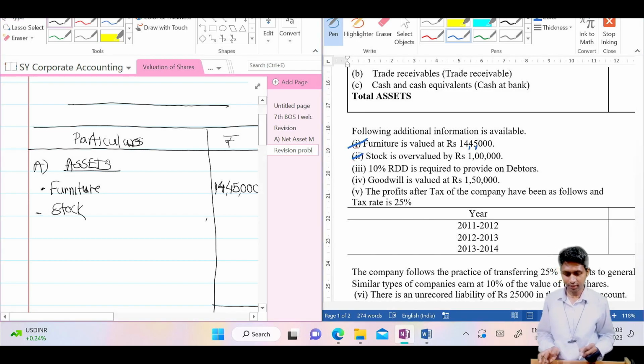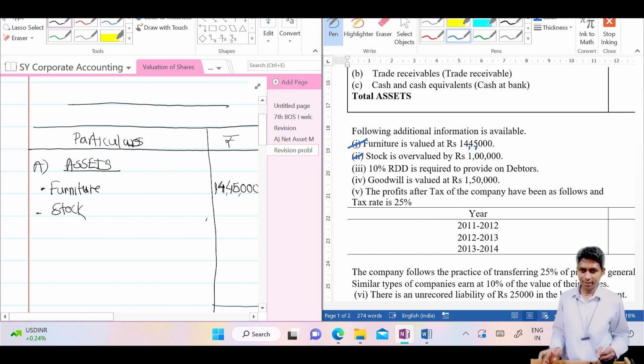Sometimes you will get the value readily, no need to calculate, but sometimes you have to calculate, they will give you an indirect value, like stock. Now, they are saying the stock is overvalued. What does it mean that stock is overvalued? Our accountant wrote more than it should be, by mistake. Now at the time of valuation we need the correct figure.